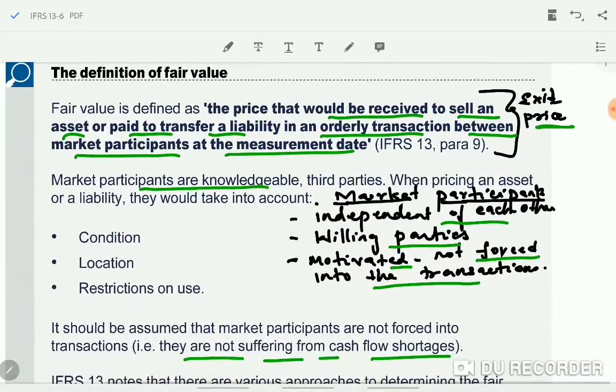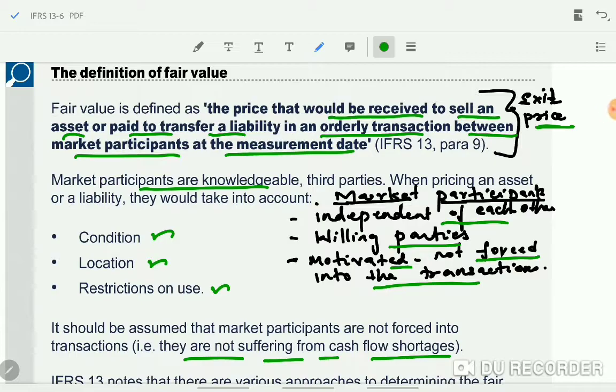Next point: when pricing the asset or the liability, market participants will take into consideration, before determining the fair value, the condition of the asset and the location of the asset. Third, is there any restriction on the use or sale of the asset?